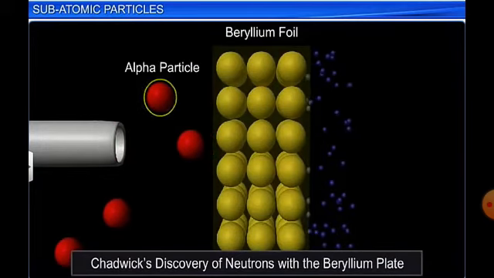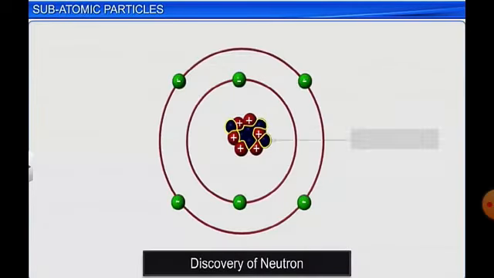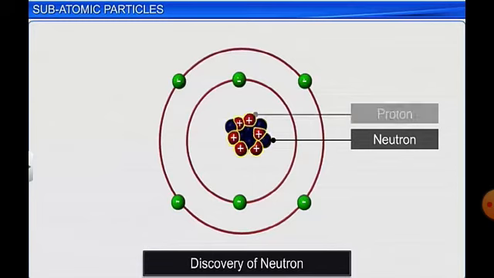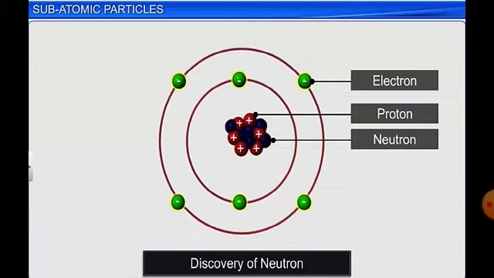Alpha particles are helium particles having positive charge, and neutral particles were emitted, and this led to the discovery of the neutron. This subatomic particle, the neutron, had no charge but mass equal to that of proton, and hence atomic mass was found to be equal to the mass of proton and neutron, as electrons have negligible mass. Electrons are negatively charged, with negligible mass.